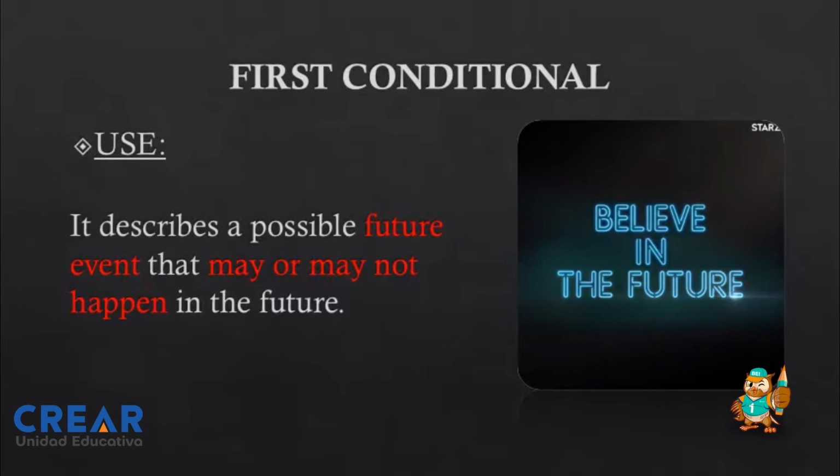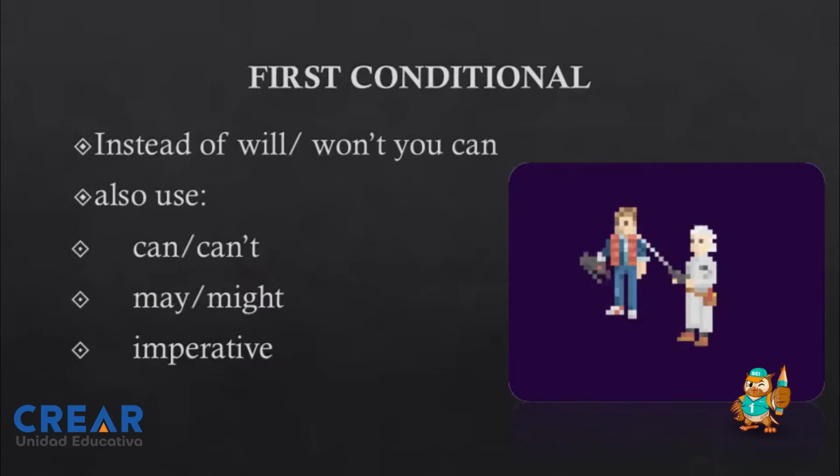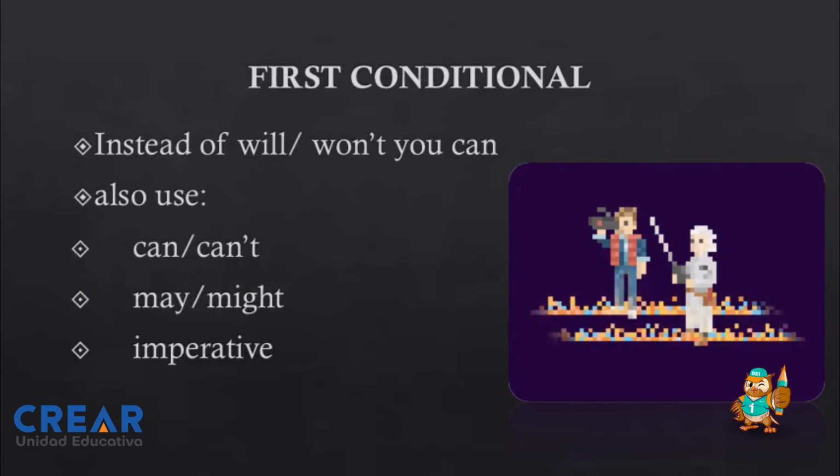Now we continue. But what is the use of the first conditional? What is the usage of it? Well, as it says, it describes a possible future event, a possible future event that may or may not happen in the future. Que pase o que pueda pasar in the future, en el futuro. Don't forget it. It describes a possible future.